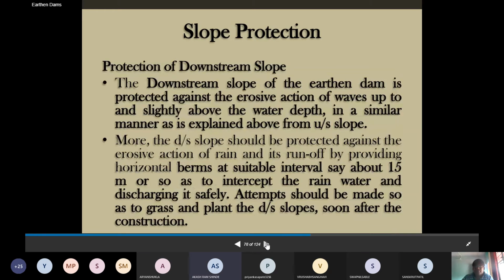Then the protection of the downstream side of the earthen dam. We are providing berms, and also turfing on the downstream part. The erosive action due to rain and runoff is controlled by providing horizontal berms at suitable intervals, and also drains along the slope of the dam, so that the water is safely drained out during heavy rain.